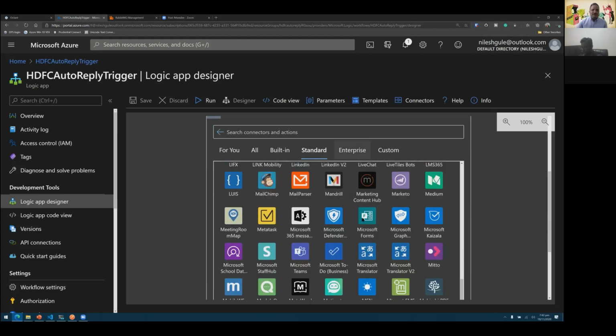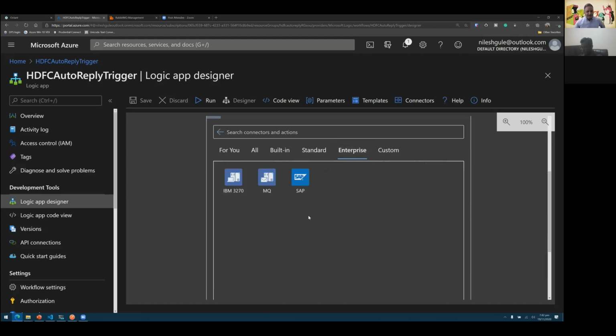And then we also have the enterprise ones. So there is support for SAP, there is support for message queue, and there is also support for IBM 3270. So based on, as I said, what connector we choose, we get different kinds of triggers. So that was about the designer.